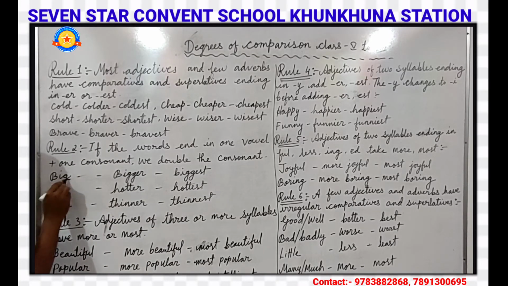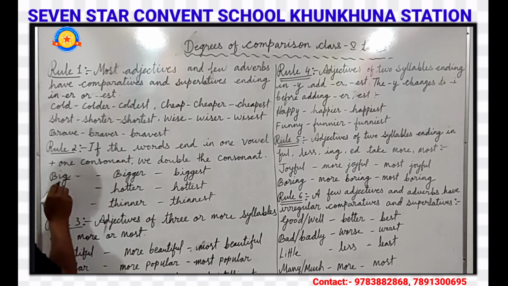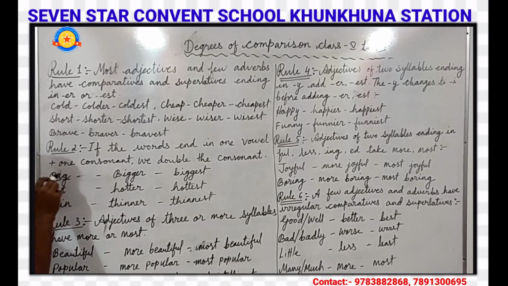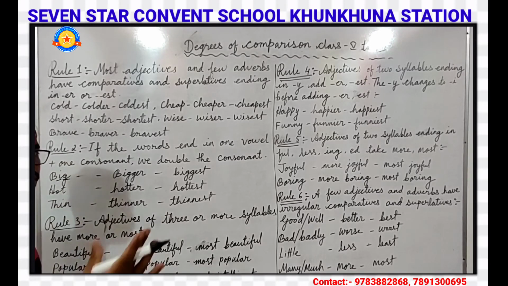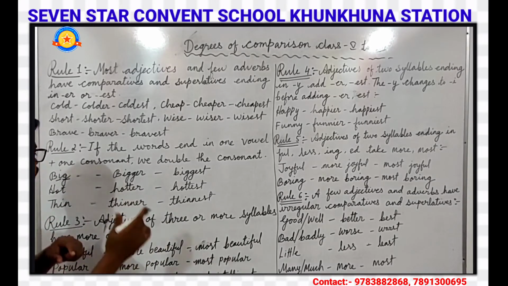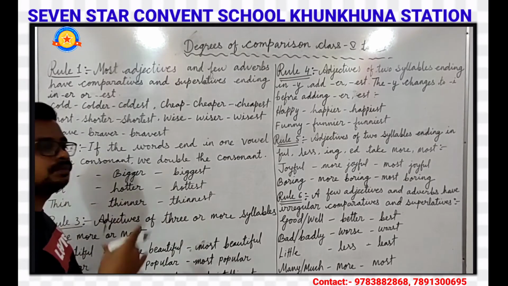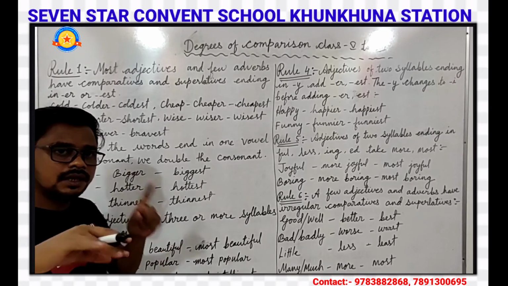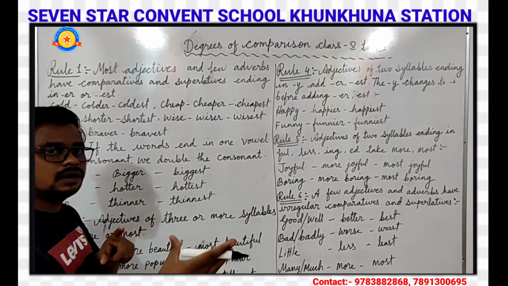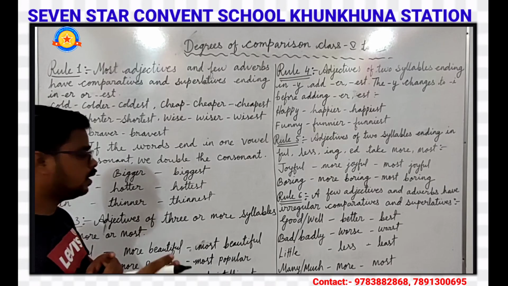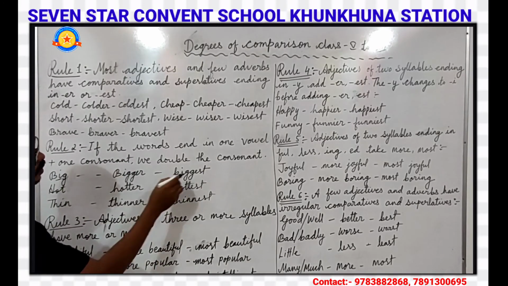Here G is consonant and I is vowel. So here, one vowel and one consonant, so we have to double the consonant. So this G will become double in comparative and in superlative degree, and then we have to add er and est. So big, bigger, biggest.